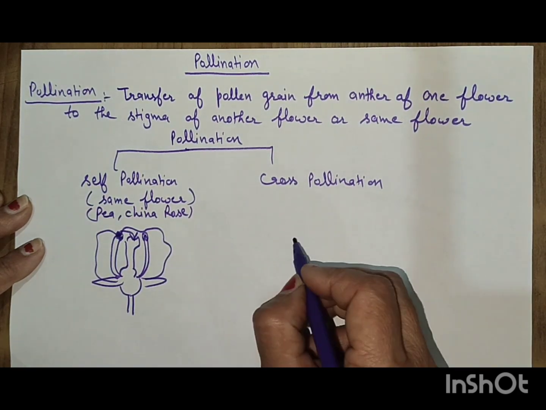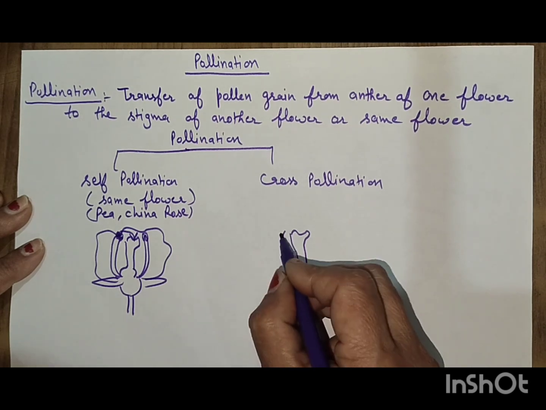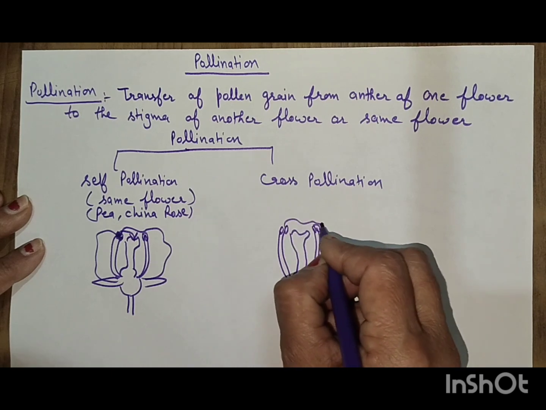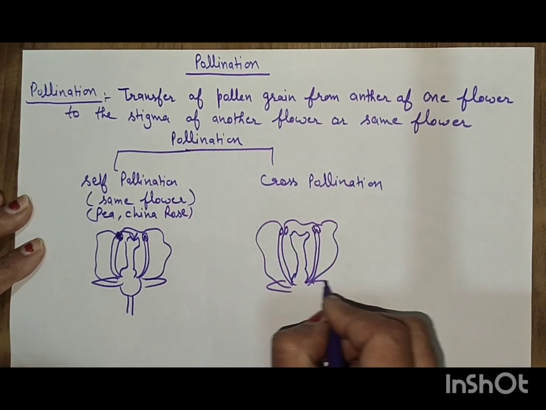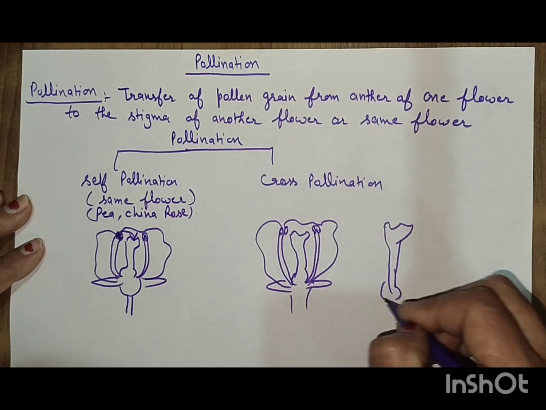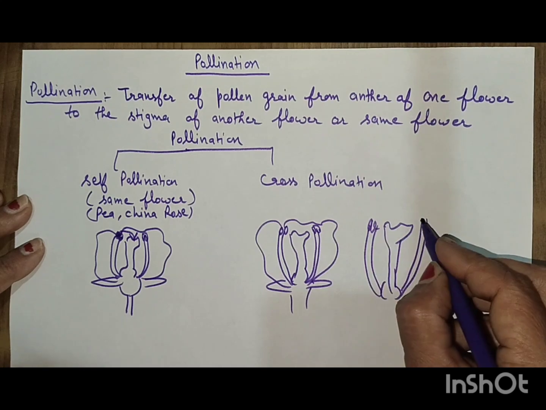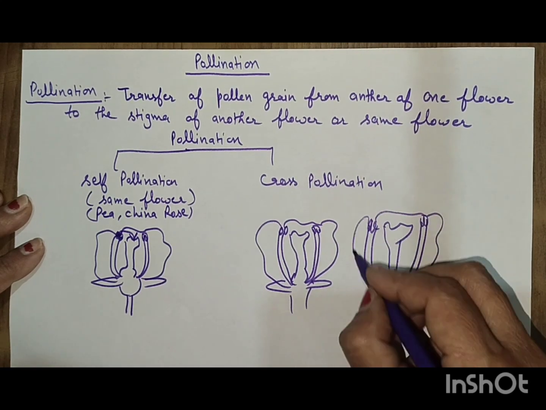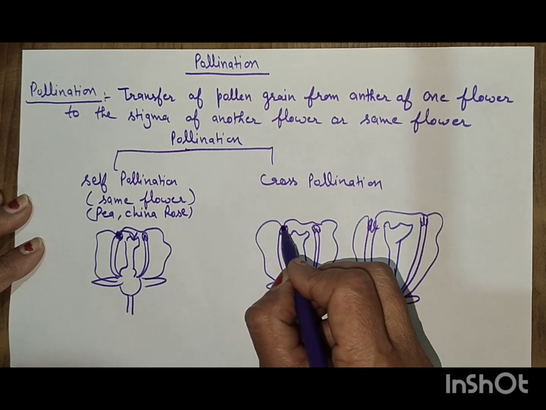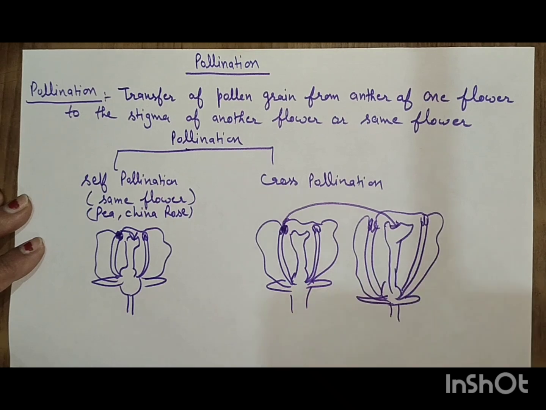Now cross-pollination. In this pollination, the pollen grain is transferred from one flower to another flower. Here the pollen grain is transferred from the anther of this flower to the stigma of a different flower.